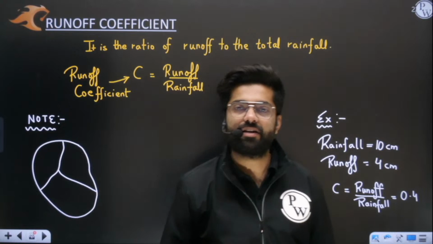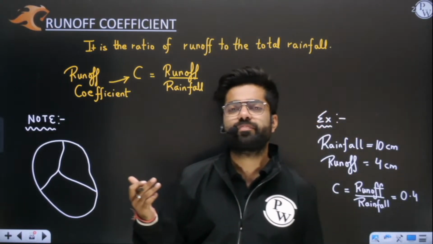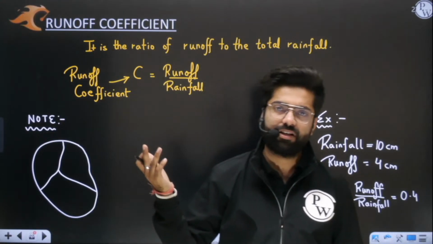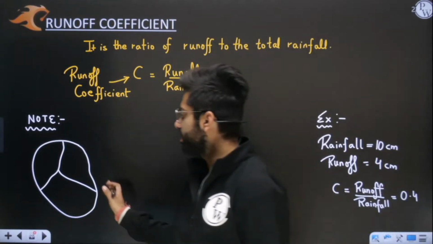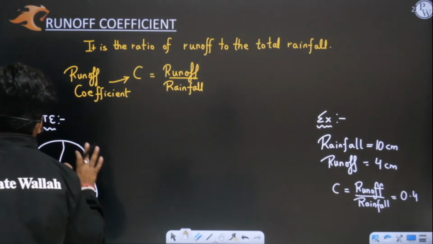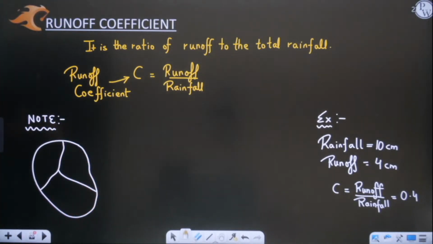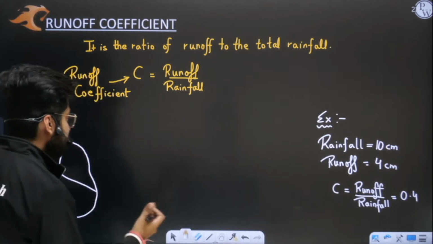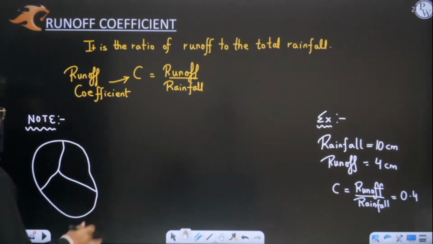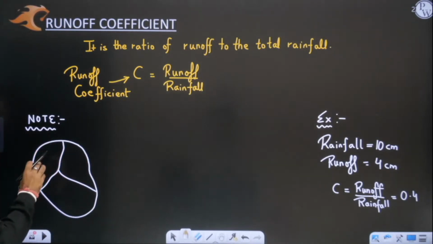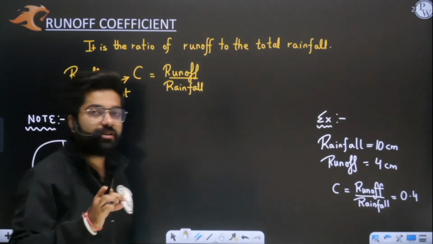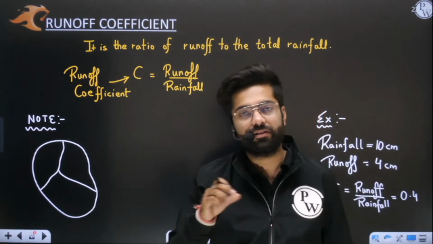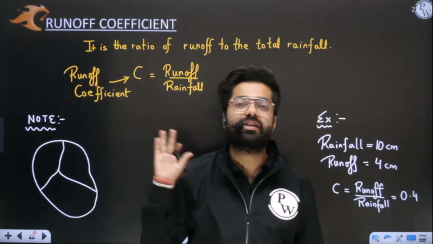So you need to understand, when you have a huge catchment area, let us take example of 5,000 hectare. Okay, let us assume that this catchment area is very huge and it is having an area of 5,000 hectares. It's a huge area. Sir, in this entire catchment area, you must appreciate the fact that not all the area will be having the same land use pattern. Yes or no? The entire catchment area will not be having the same land use pattern.